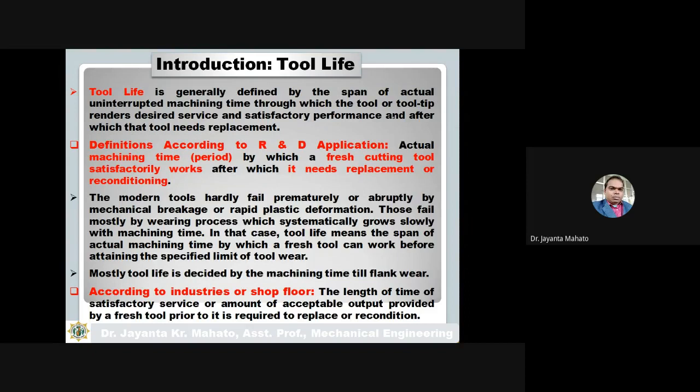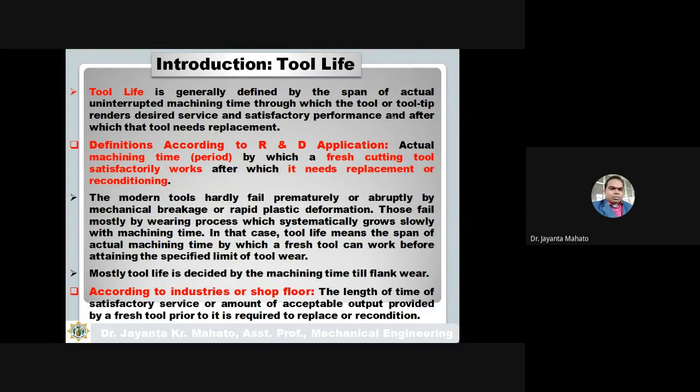According to the industry shop floor, tool life is the length of time of satisfactory service, or the amount of acceptable output provided by a fresh tool, prior to its required replacement or reconditioning. So this is the same definition: the time period a fresh tool spends in machining before its replacement or reconditioning.